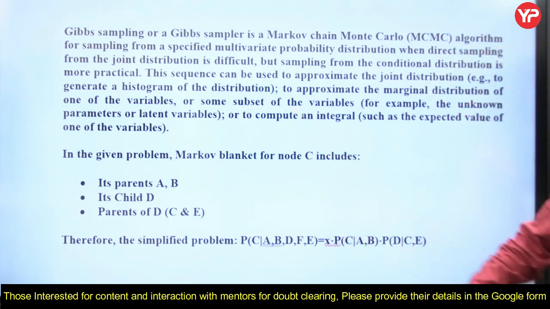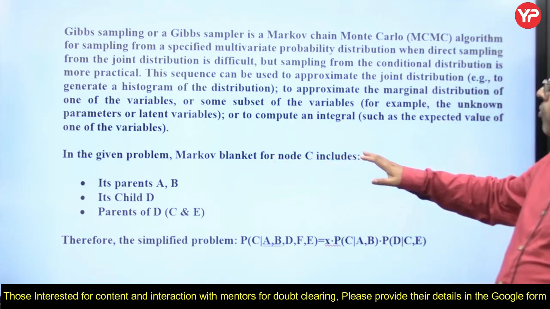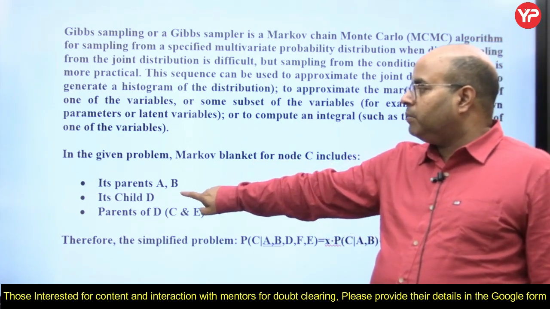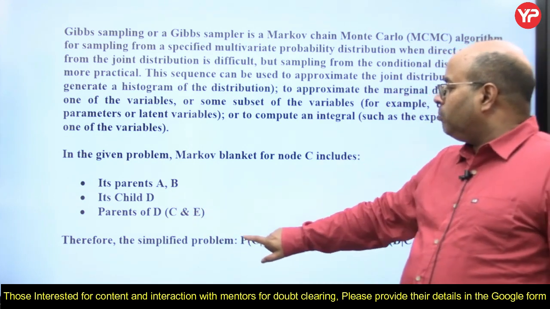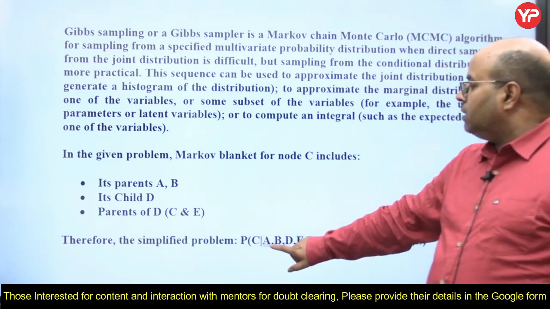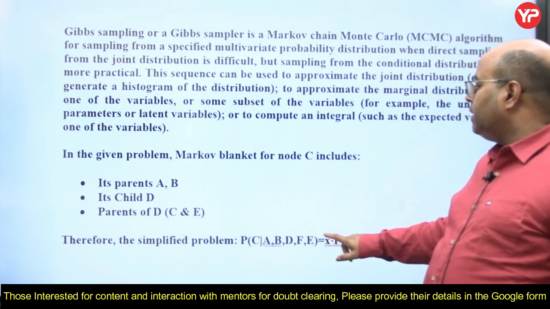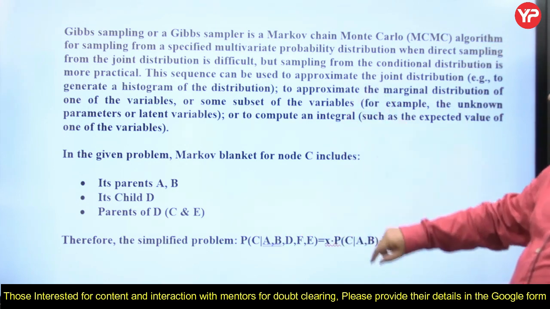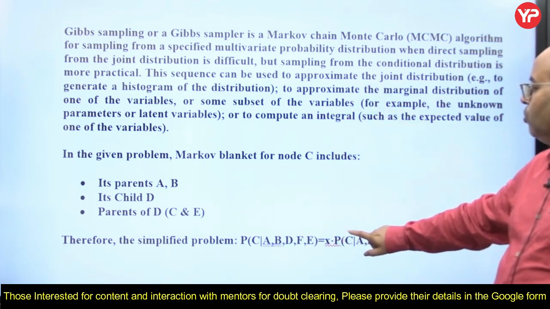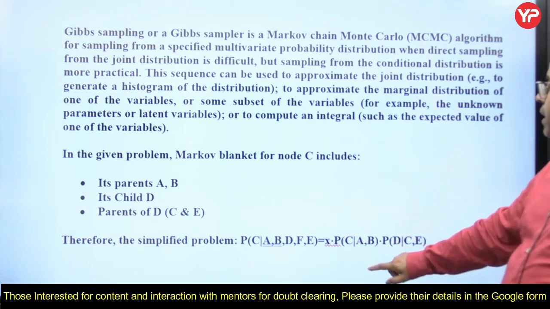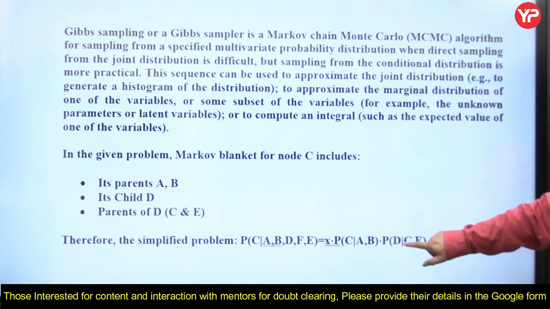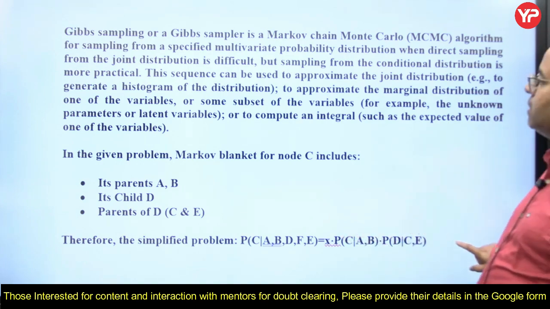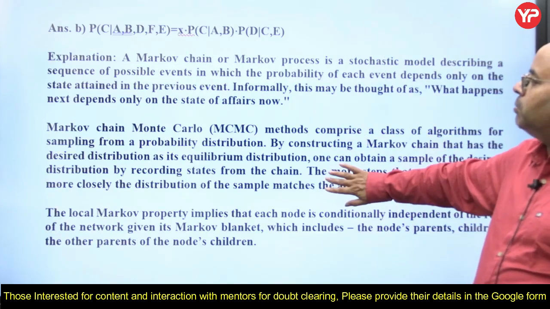So, in the given problem, the Markov blanket for node C includes its parents A and B, its child D, and the parents of D, C and E. Therefore, the simplified problem of C conditional on A, B, D, F, E is, from the figure, X into probability of C depending on its parents A and B, and then its child D and the child's parents C and E. So, this is the right answer, that is answer B.